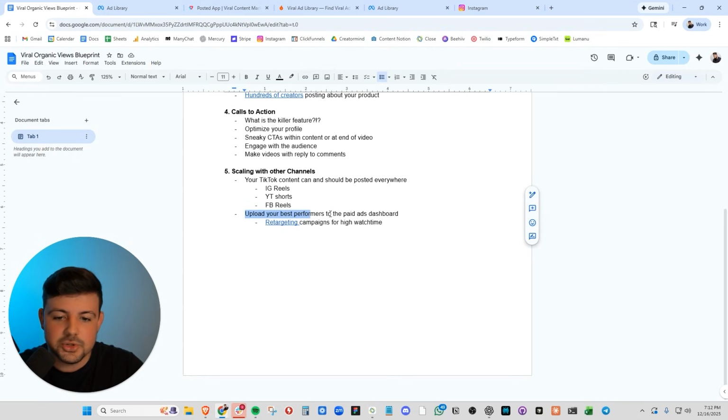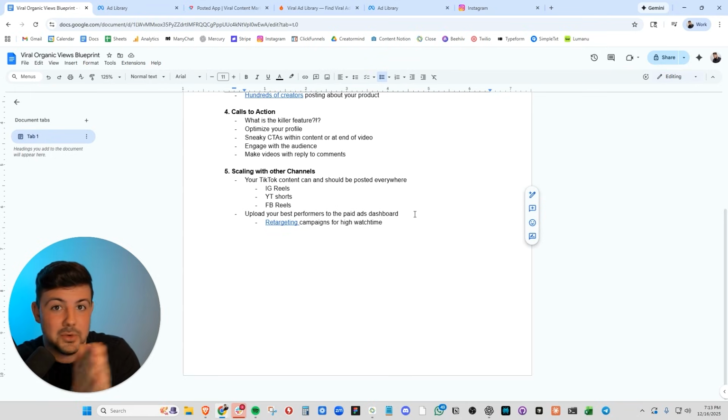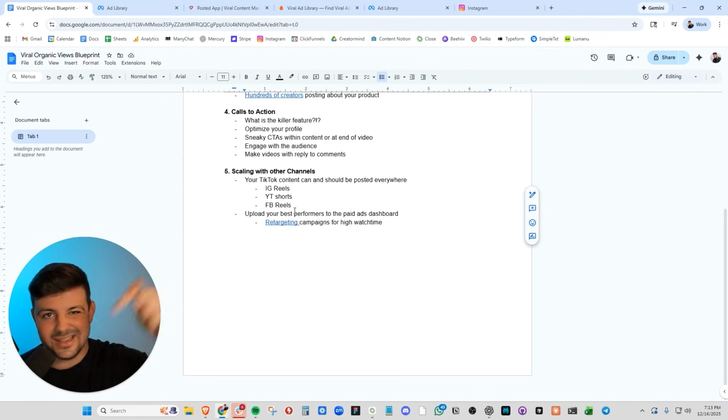And you should upload your best performers to the paid ads dashboard. That is what really has taken all of my apps to the next level. When you find an ad that can run profitably, you are spending to send views to it. And as long as your customer acquisition cost is lower than your customer lifetime value, you will be able to scale to the moon. Now, I've dropped a full video explaining my exact paid ads strategy, so I highly encourage you to give that a watch. It'll be in the description.